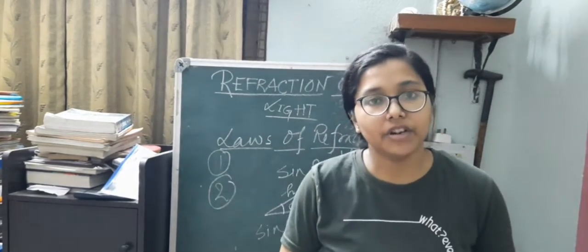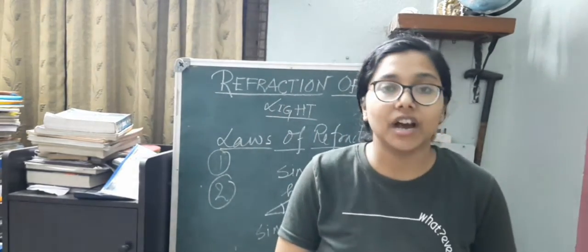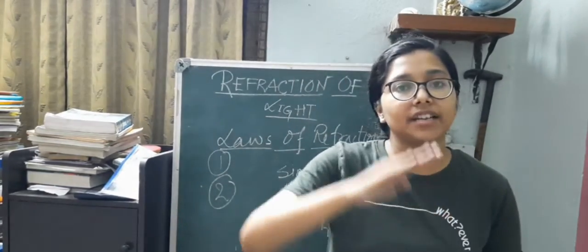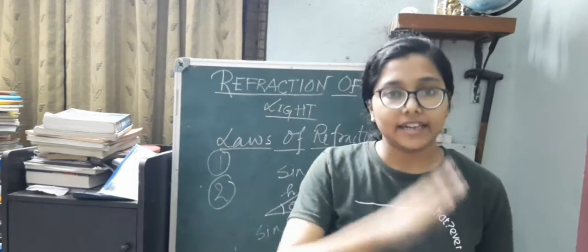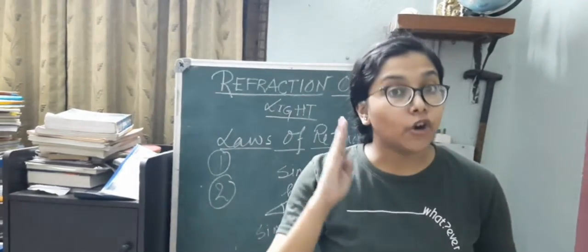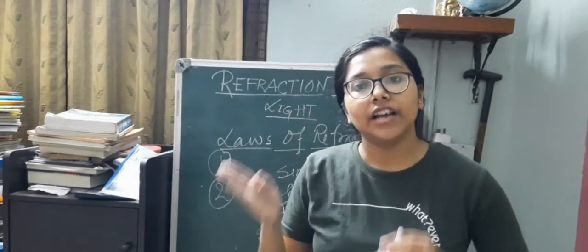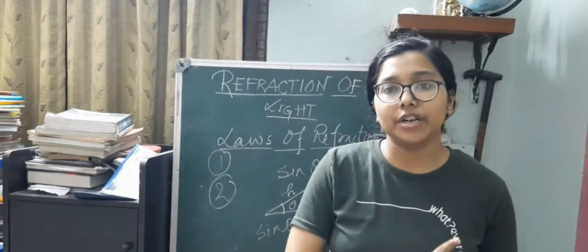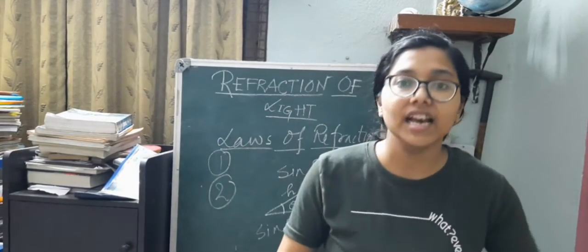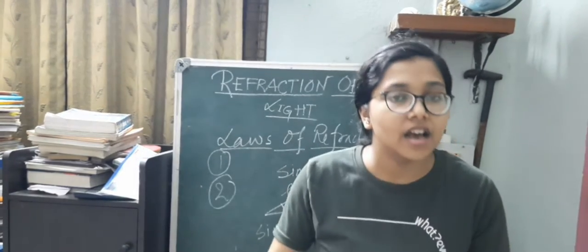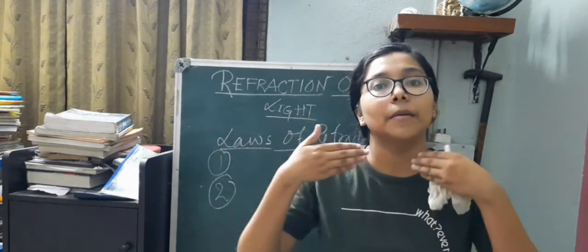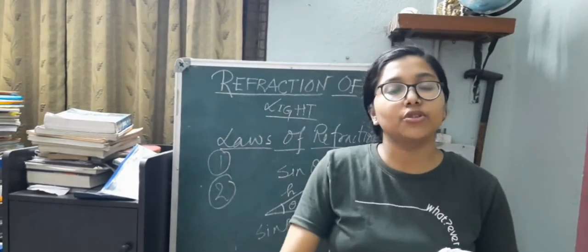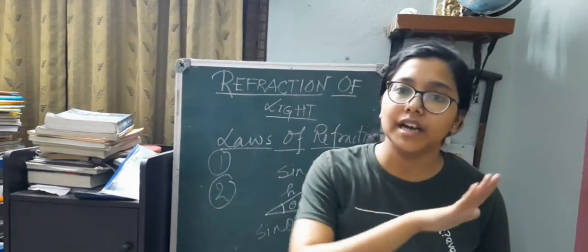And the last part was the laws of refraction, which are extremely important, consisting of only two statements. The first statement is a very simple sentence: the incident ray, the normal at the point of incidence, and the refracted ray all lie in the same plane. And the second most important point is Snell's law. What does it say? That the sine of the angle of incidence to the sine of the angle of refraction is mu. Mu means the refractive index. So what is sine theta? To understand that, we know that it is perpendicular by hypotenuse.